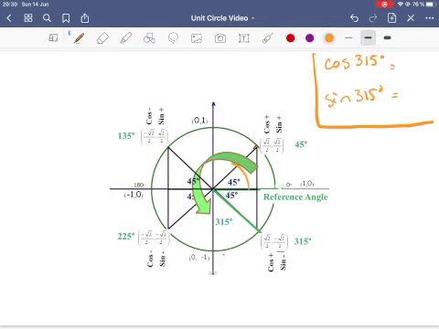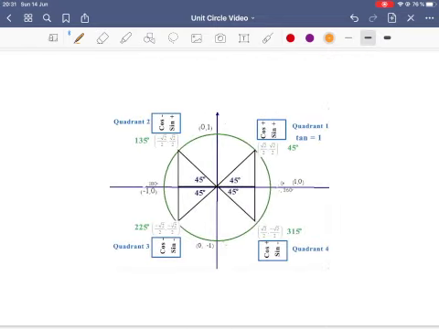So, the reference angle is, here, I'll use an eraser, it's getting kind of messy. So we have 315 degrees. Here's my triangle right there. This length is square root 2 over 2, and that's positive. We're going in a right motion from 0, 0. So cosine is positive in quadrant 4. And sine, because from the x-axis it goes down, it's negative. So cosine of 315 is square root 2 over 2, and sine is negative square root 2 over 2.